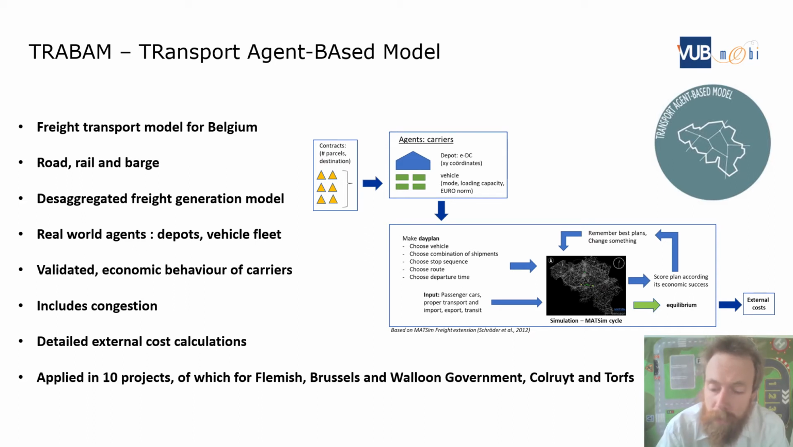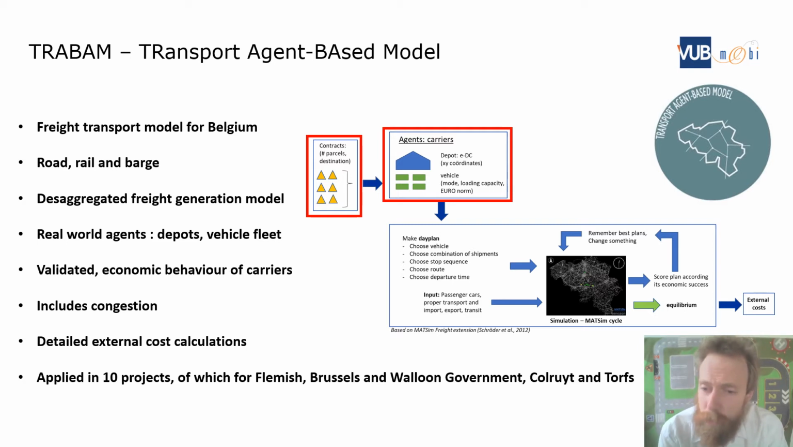It consists of different steps where we are top of the market within Belgium. We have a freight generation model, so it generates freight demand, so freight going from A to B. It's an agent-based model where transport companies are simulated. For those transport companies, we have real-world data. So their depot, the real place of their depot, and their real fleet. And what we do is we simulate their behavior, so how they economically optimize their routes and their deliveries.